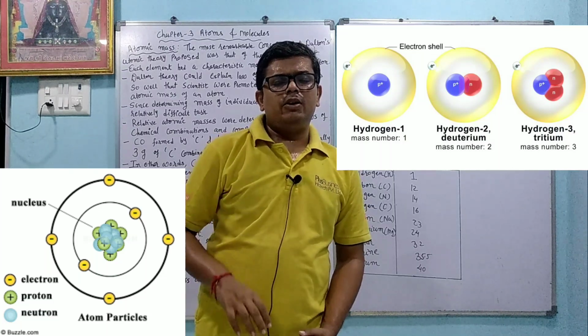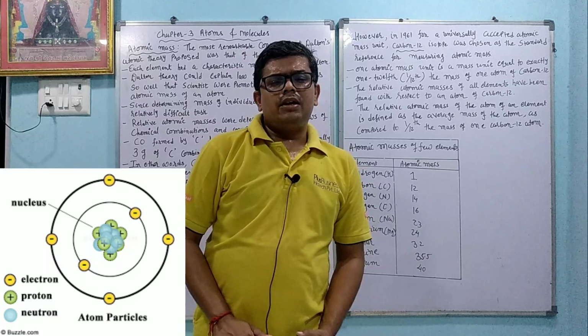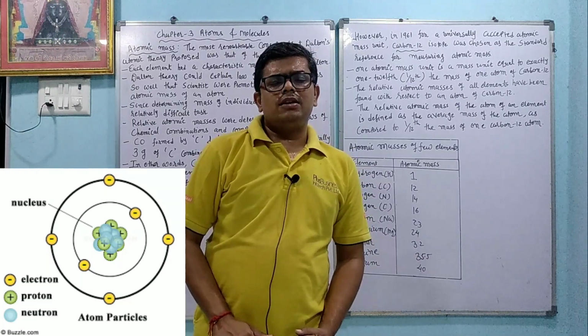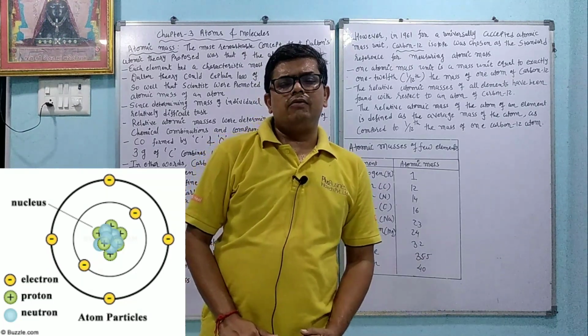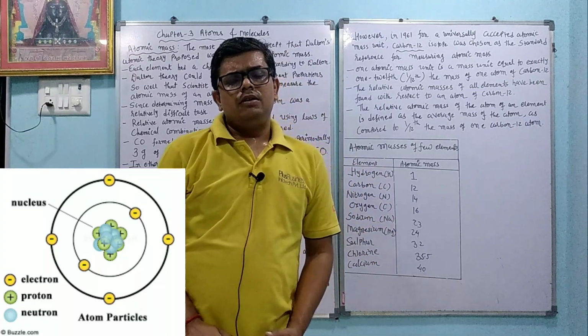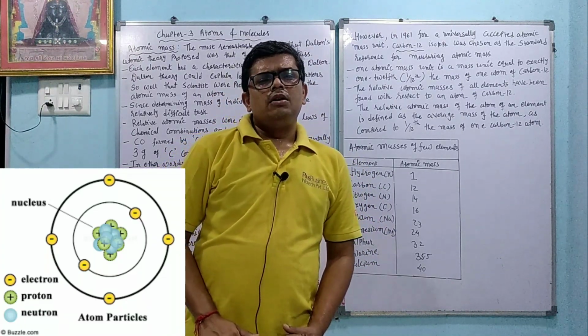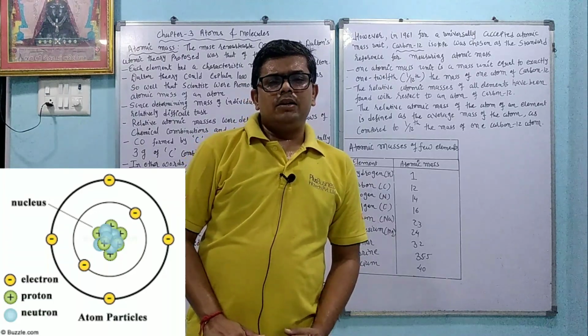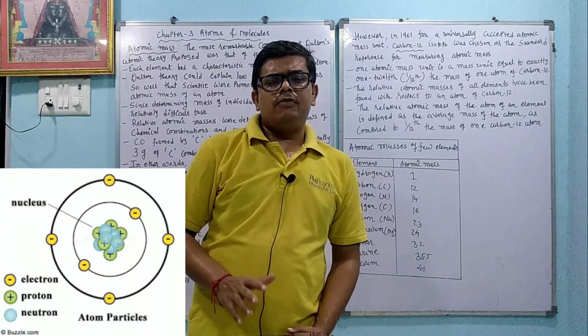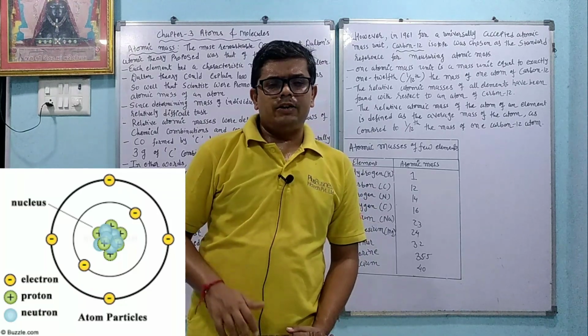What is the speciality in all these atoms? In them the number of protons and electrons are the same, but the number of neutrons is different, so their weights are different, but their atomic number is the same. Here we are going to learn about the atomic mass. That atomic mass we find relative to another atom.